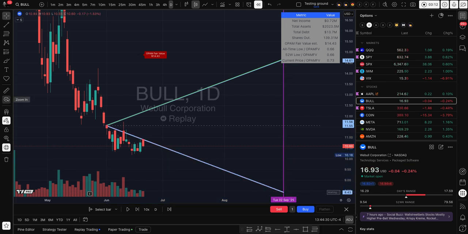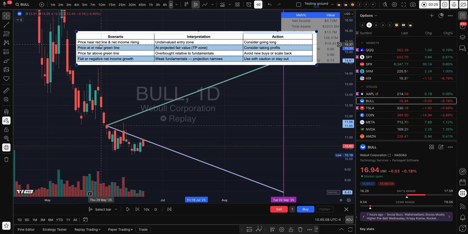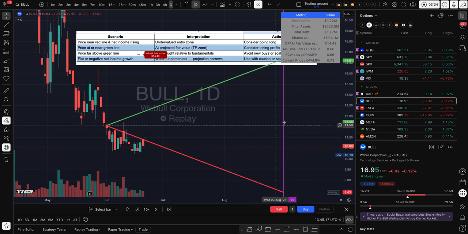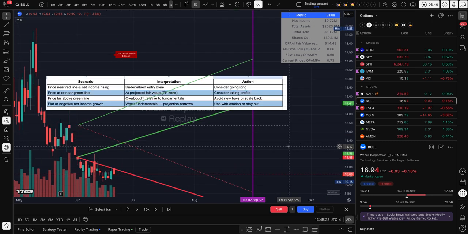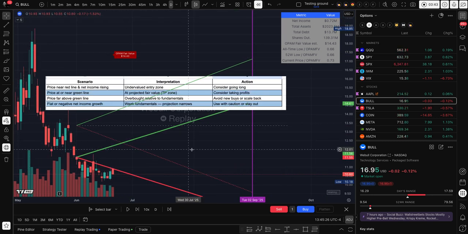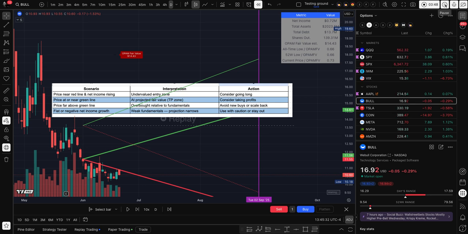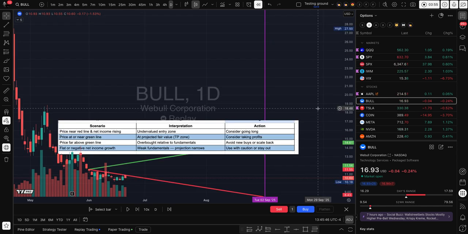And the way you read this first is, let me upload the instruction, is this. So scenario 1, price near red line, which is the bottom one. Let's just color it with red, and this one with green. And then you can move the normal one, but the colored one will stay as it is. Just for the sake of the video, I will shut off the indicator. All right, so now we have the information.